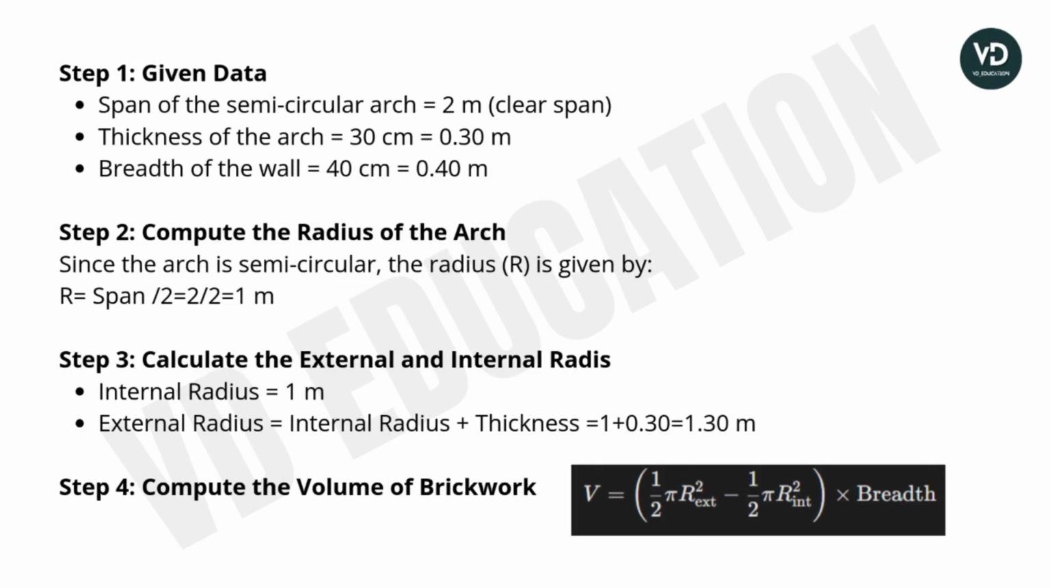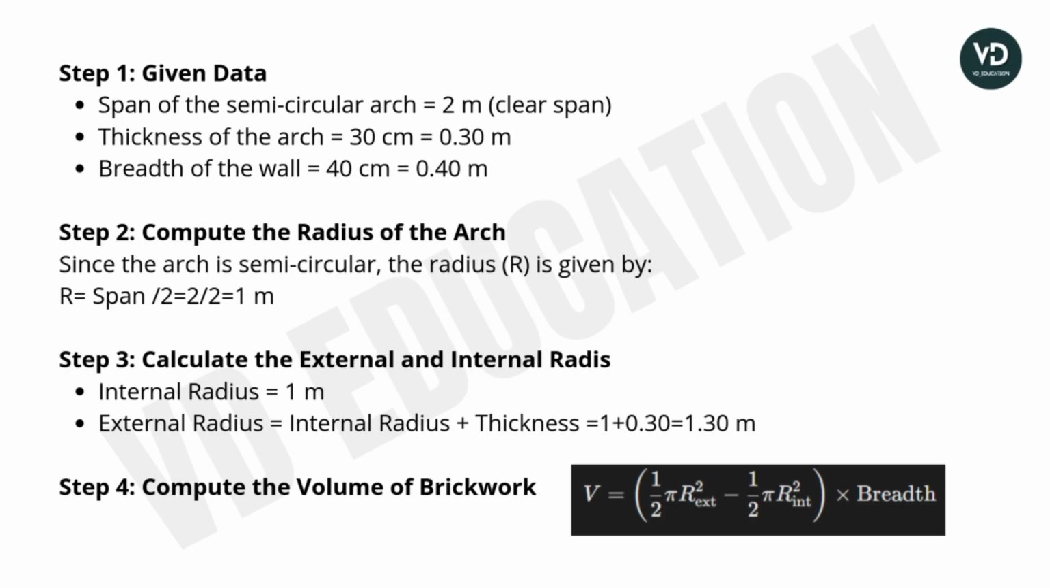Step 1. Given data. Write down the given data at once. Span of the semicircular arch is equal to 2 meter as a clear span. Thickness of the arch is 30 centimeter, that will be converted into 0.30 meter. Next is the breadth of the wall, 40 centimeter, that will be converted into 0.40 meter.